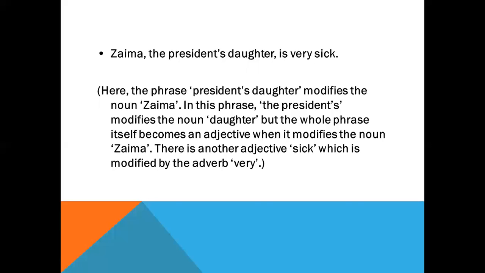And again, the term very is an adverb here, and this adverb has modified the adjective, that is sick. Dear cadets, remember one thing, this term very is called an intensifier, because if you say that Jaima is sick, that is, she is normally sick. And in order to intensify her sickness, if you say that she is very sick, at that very moment, this very is working as an intensifier here. Okay.